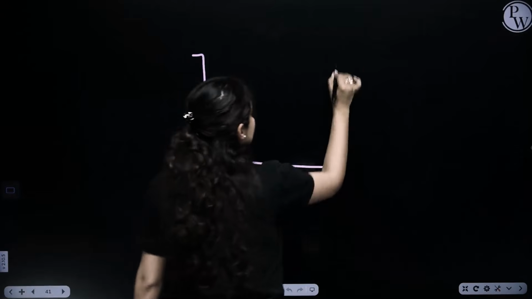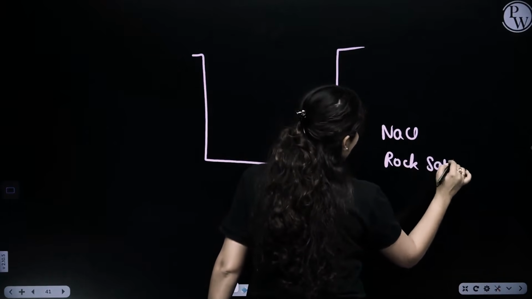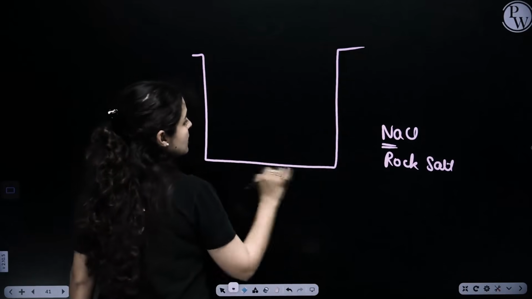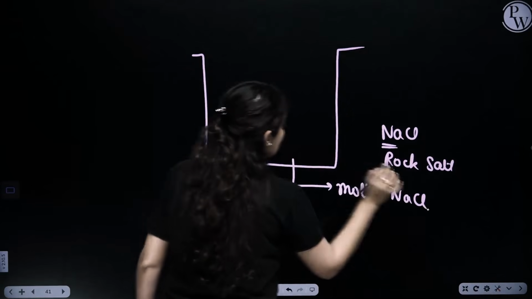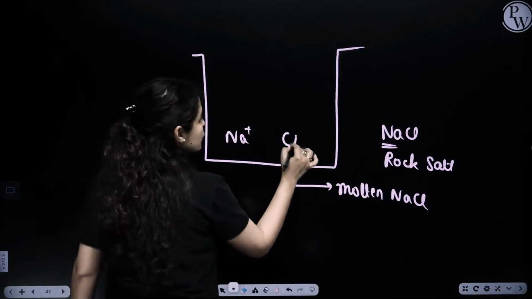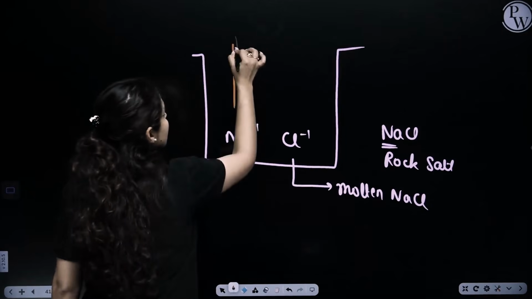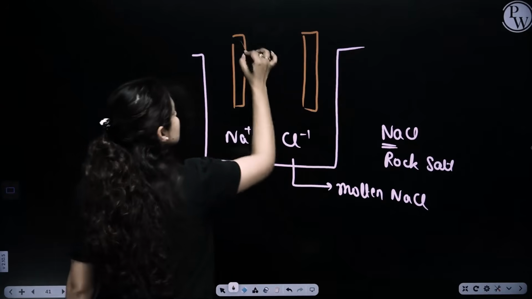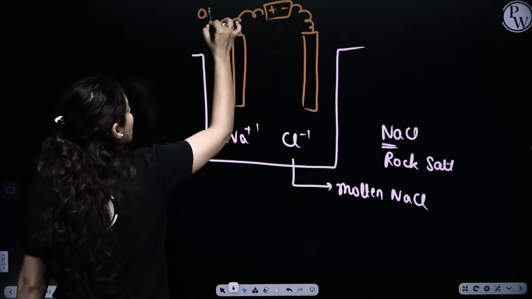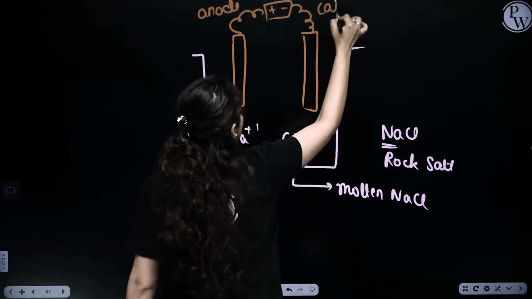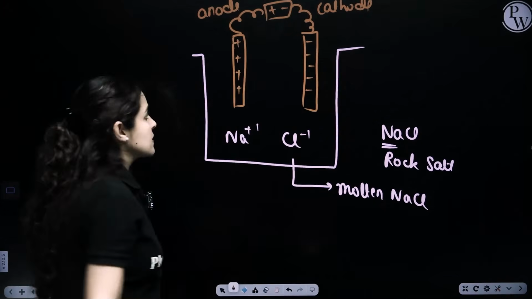So to do an electrolytic reduction, let's say I've got rock salt. That is the name of the ore, rock salt, from which sodium needs to be extracted. So I took a tank here, an electrolytic tank, and filled it with molten sodium chloride. Molten sodium chloride means it is now in free ions, sodium, Na+ and Cl−. We have two electrodes here, which are inert electrodes not participating in a reaction, connected with a battery. The one connected with the positive terminal is the anode, and the one connected with the negative terminal would be the cathode, automatically negatively charged, and the other side would be positively charged.